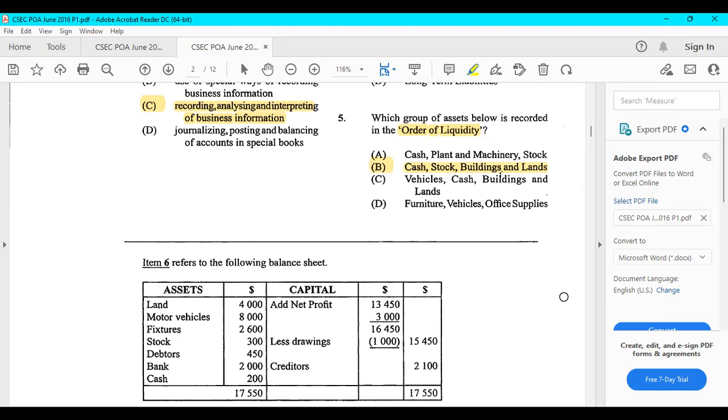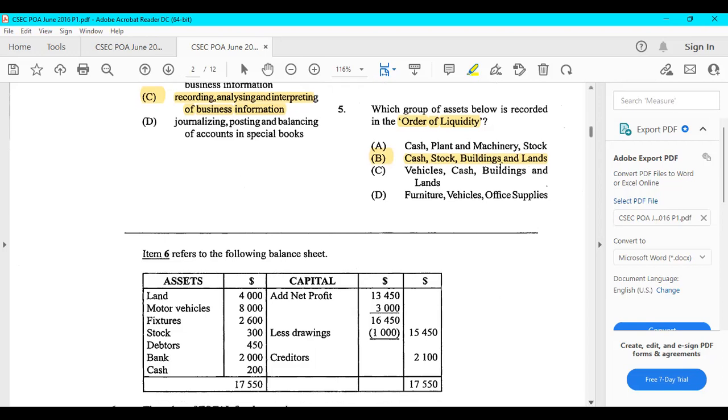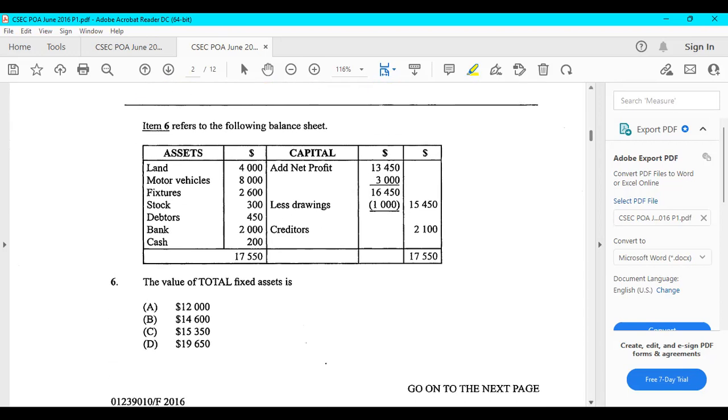Then we go on to item 6, which refers to the following balance sheet. The value of total fixed assets is... so how are we going to get the value of total fixed assets? We need to add all our fixed assets together. So look in the balance sheet right here and pick out the fixed assets. What are fixed assets?